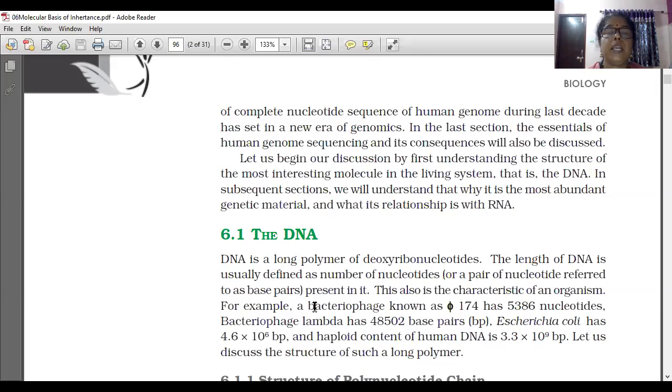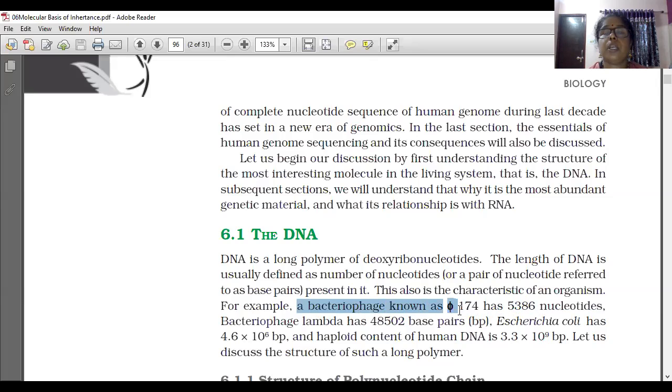For example, a bacteriophage. Do you know bacteriophage? Bacteriophage means bacteria eating. Phage means eating. Bacteriophage is not a bacterium. It is eating bacteria, so it is called a bacteriophage. Actually, it is a virus only.